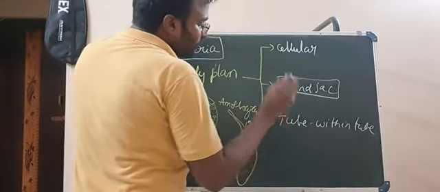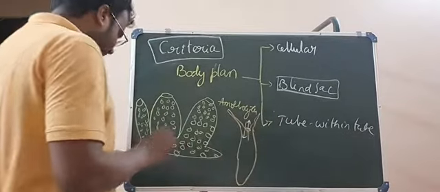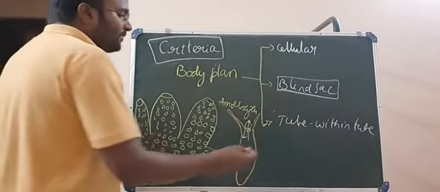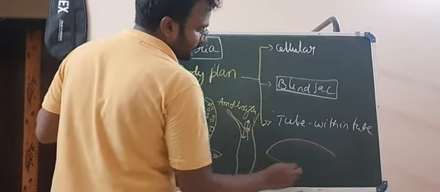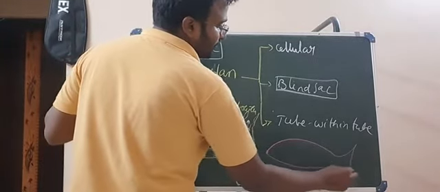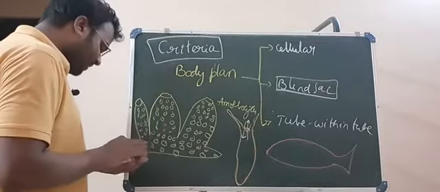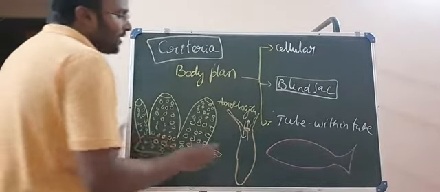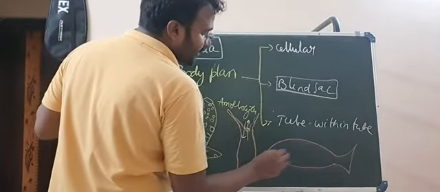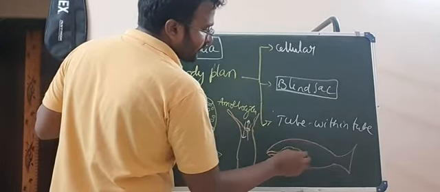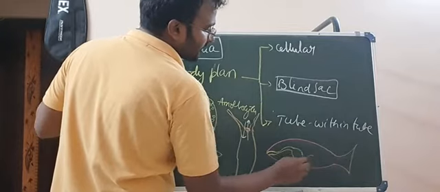And next one is tube within a tube body plan. Let us take this fish as an example. A complete digestive system is present in these organisms, where you can find an alimentary canal or gut.